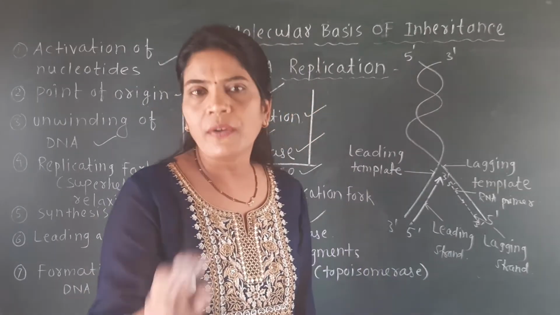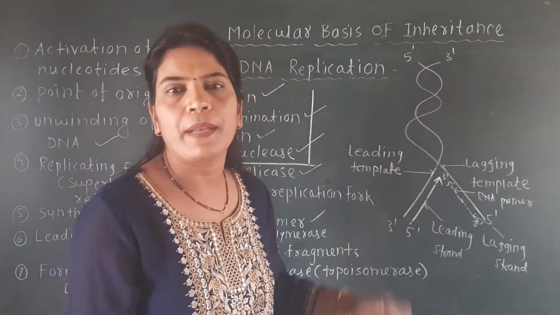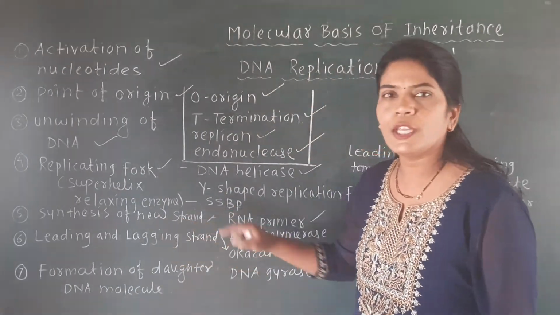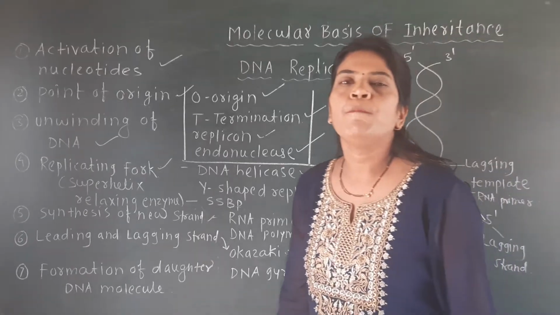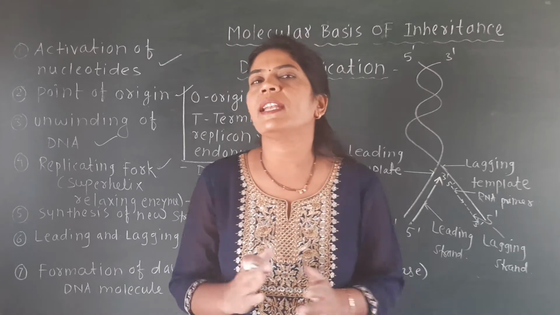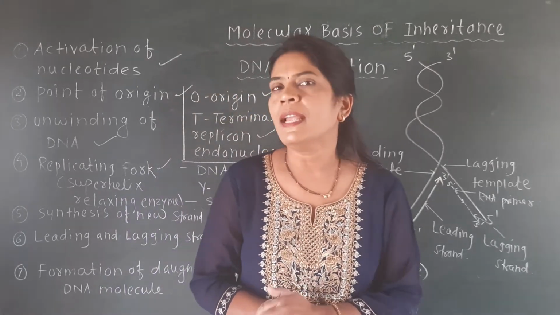So without RNA primer, no new DNA is synthesized on that template strand. So it is the first requirement for the synthesis of the new strand. And the second requirement is that one enzyme is there. The name of that enzyme is DNA polymerase. Without DNA polymerase enzyme, no synthesis of the new strands of DNA can occur.